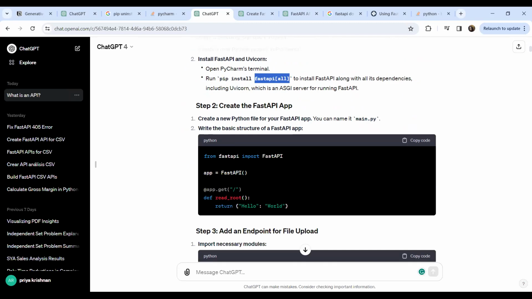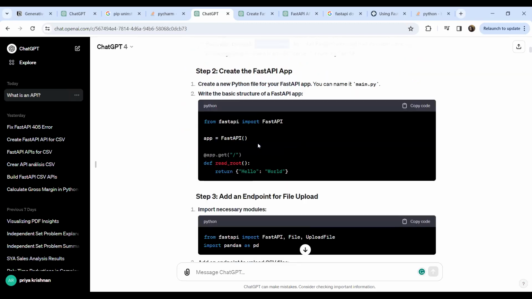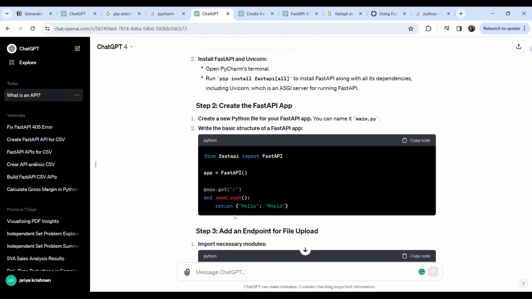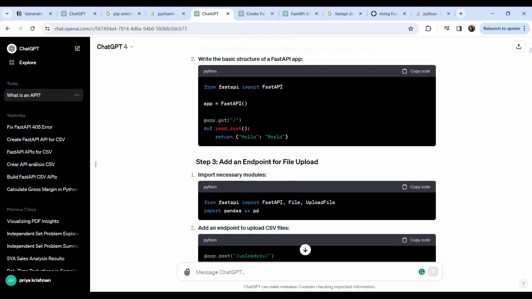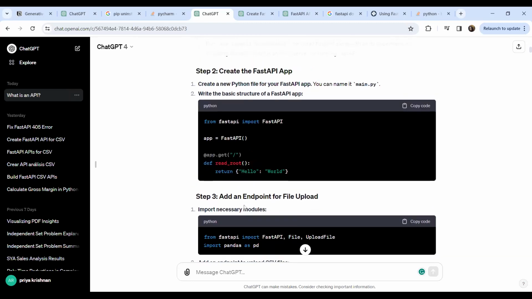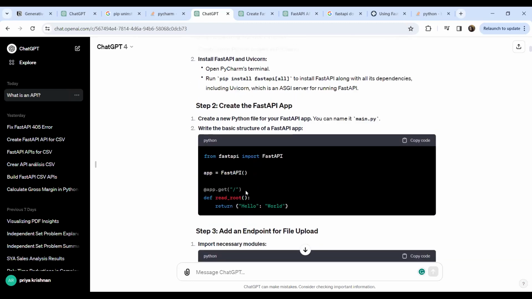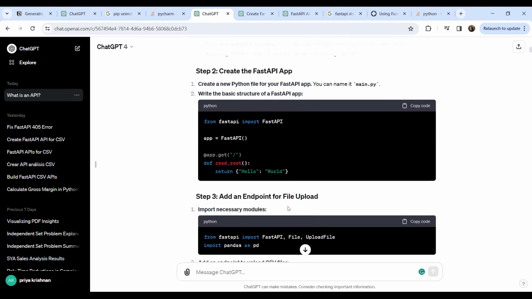So I installed FastAPI, and then it asked me to test it with a Hello World program. This is quite amazing, because without jumping directly into the file or the program, it took me step by step. It said do the Hello World program, and if we encounter any problem here, we could figure it out later. But it worked perfectly fine for me.